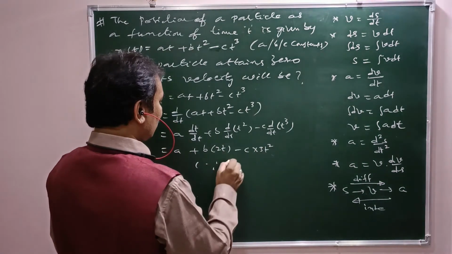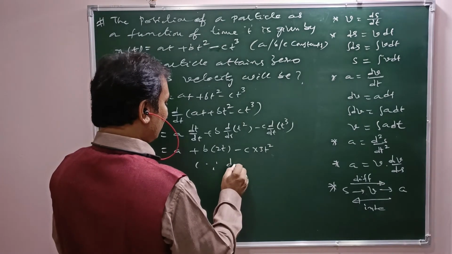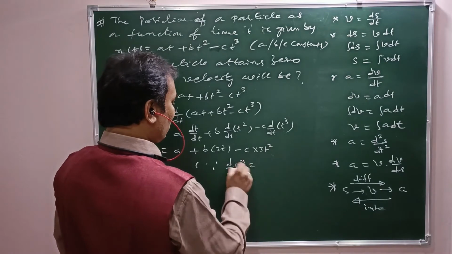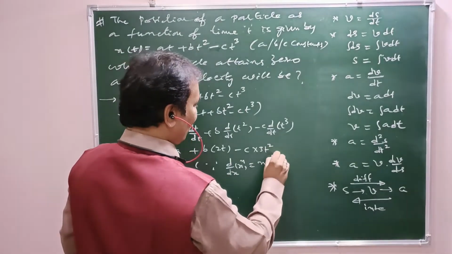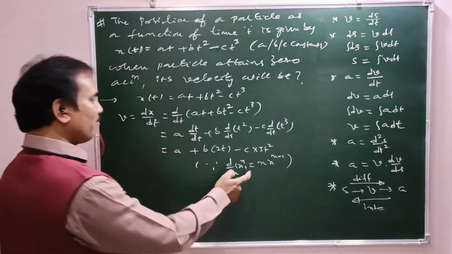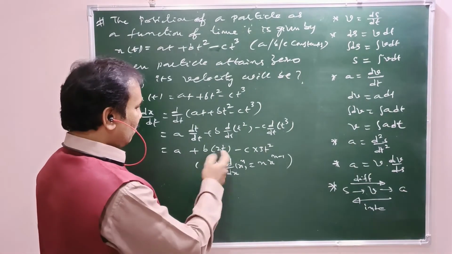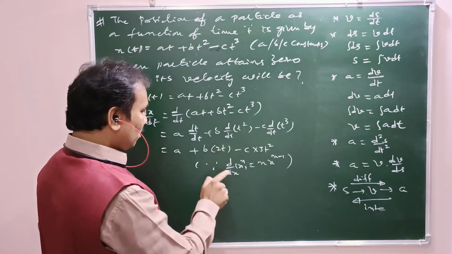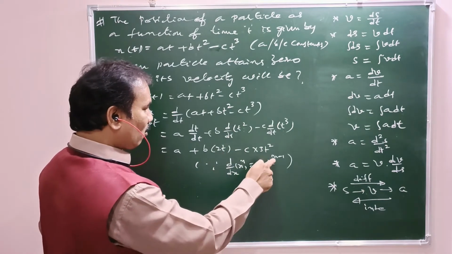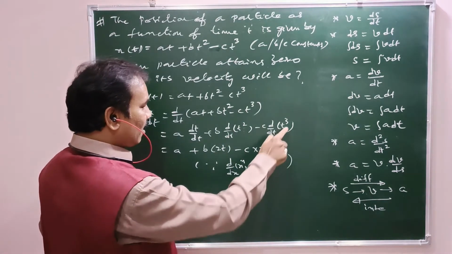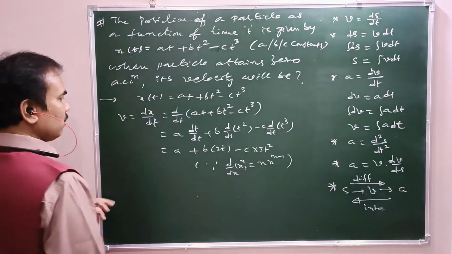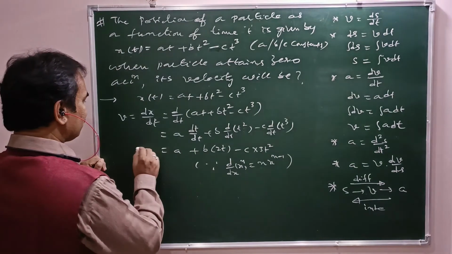Since d by dx of x power n equals n into x power n minus 1, making use of this relation we can find d by dt of t square. What is n here? 2. So 2 into t power 2 minus 1, that is 2t. Here 3 into t power 3 minus 1, that is 3t square. So this is the velocity.